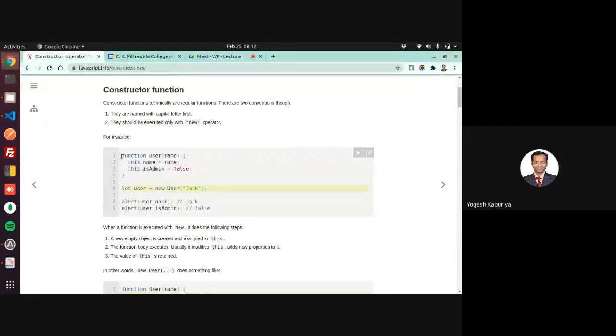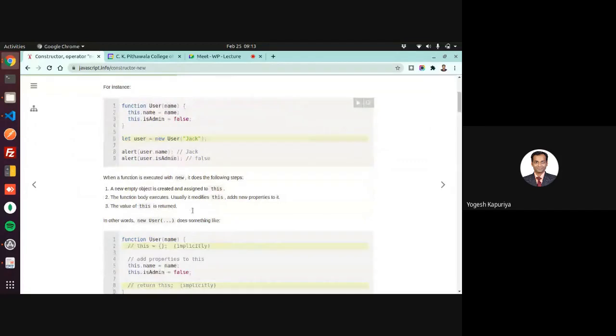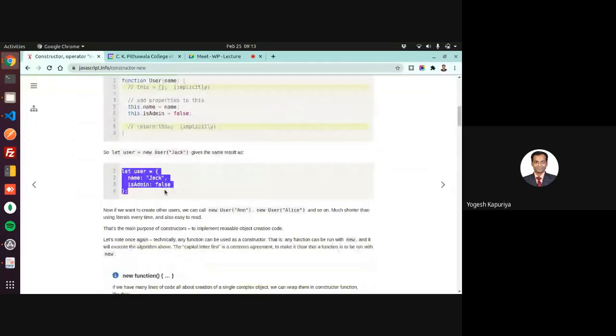Whenever you want to create an object using a constructor function, you have to use new. So these are the two things which are required. First, it should be capital, and second, you should use new whenever you want to create an object using a constructor function. So this is basically another way of creating an object. We are using the function to create an object. So this is very similar to this.